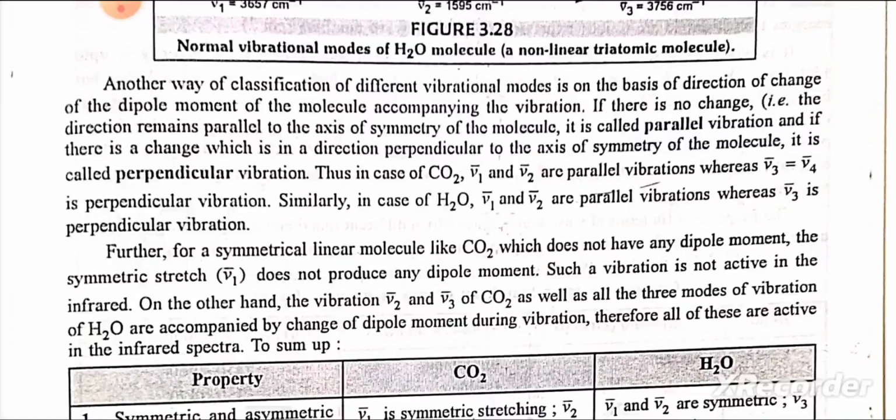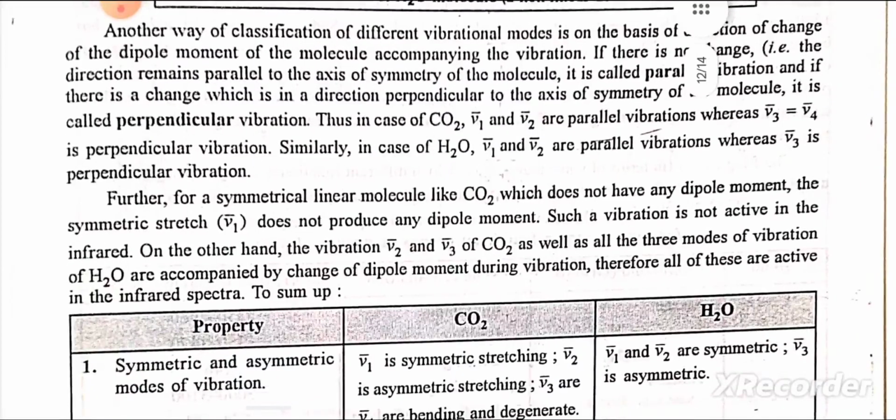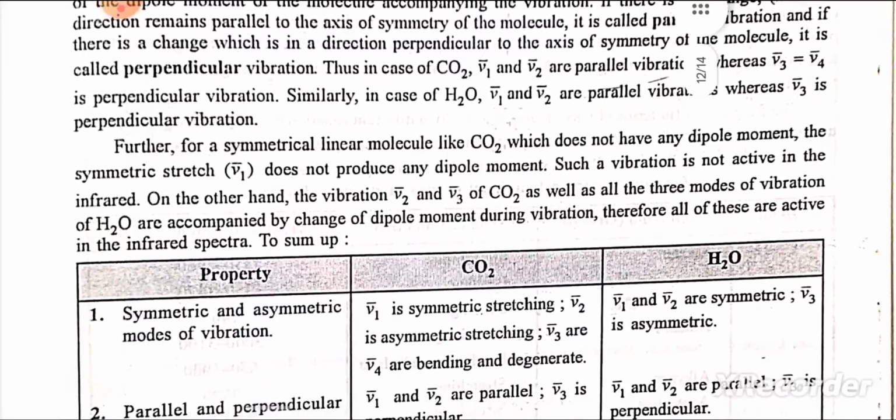Thus, in case of CO2, V1 bar and V2 bar are parallel vibrations, whereas V3 bar and V4 bar are perpendicular vibrations. Similarly, in case of H2O, V1 bar and V2 bar are parallel vibrations, whereas V3 bar is perpendicular vibration. Further, for symmetrical linear molecules like CO2, which does not have any dipole moment, the symmetric stretch V1 bar does not produce any dipole moment.